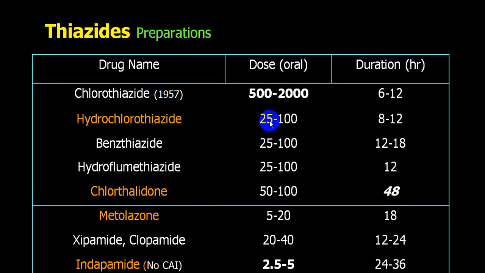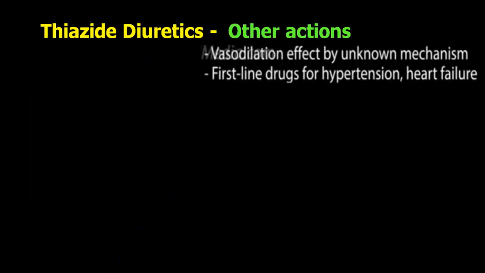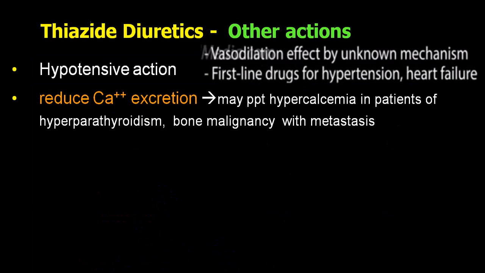We go up to 50, but the higher the dose, the chances of hyperuricemia, hyperglycemia, and hyperlipidemia are very common, which is less common with chlorthalidone. Usually with chlorthalidone, we don't go above 12.5. So again, these side effects are reduced. Metolazone is not commonly utilized. Indapamide is also not commonly utilized. So a little amount of vasodilatation is utilized as antihypertensive action.